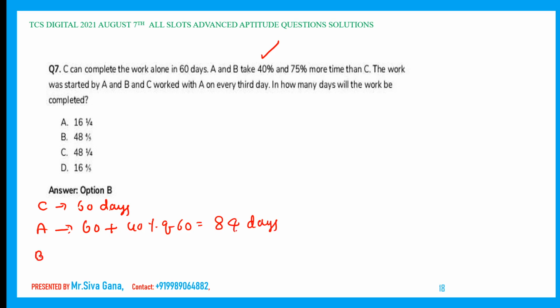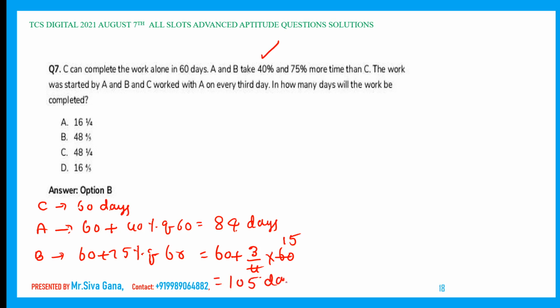Now what about B? B takes 75% more than C. So 60 plus 75% of 60, which is 3 by 4 into 60. 15 4s are 60, so 45. 60 plus 45 is 105 days.